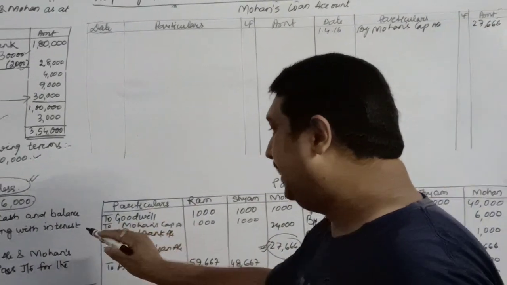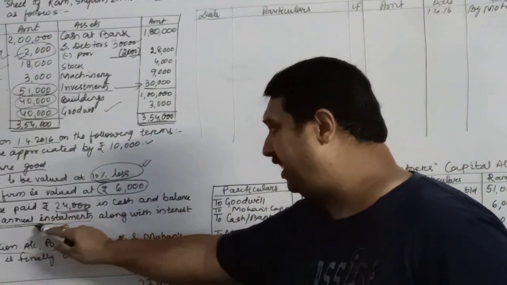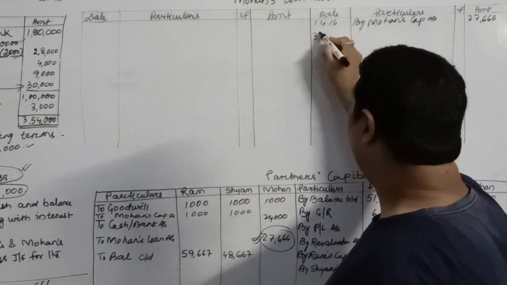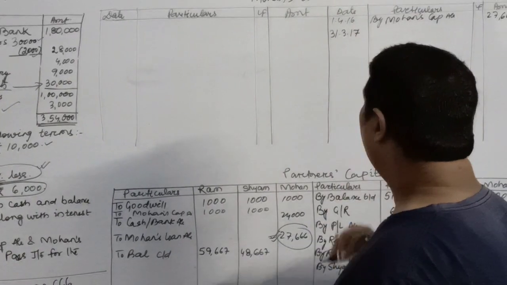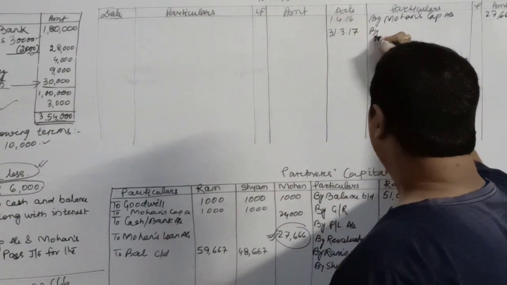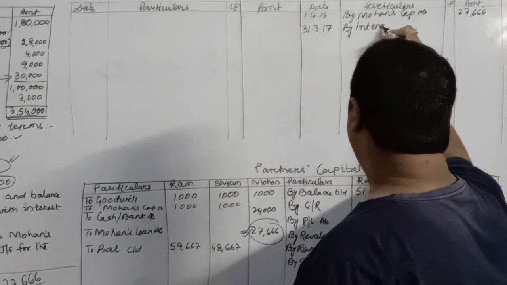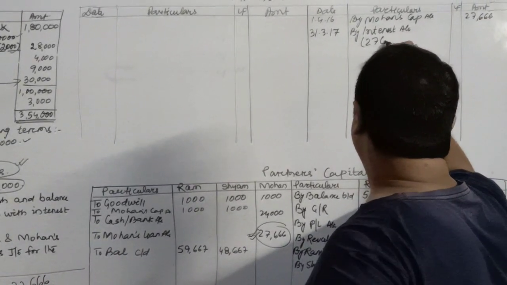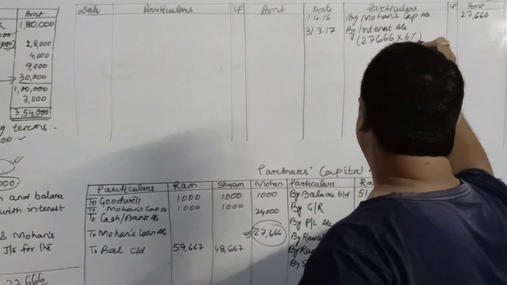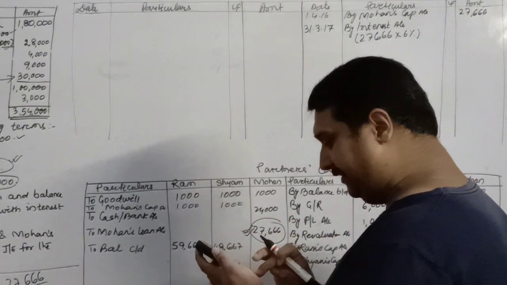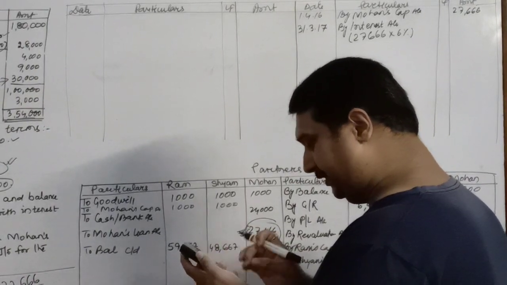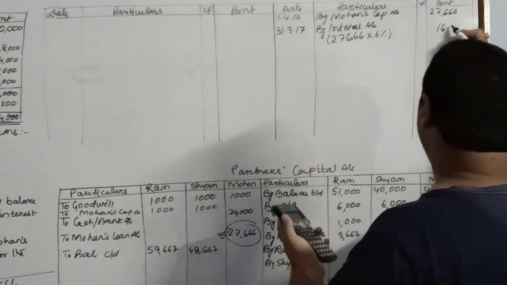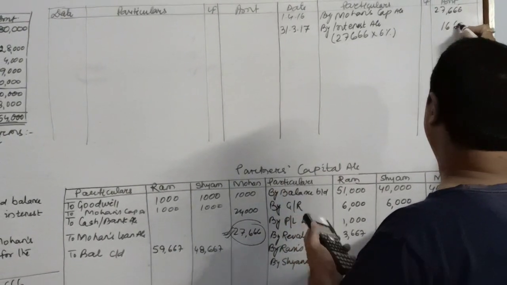Since it is an annual installment, you will be calculating interest for the entire year. The year will get completed on 31st March 2017. Till here you will calculate interest on the balance amount. How much is the balance amount right now? 27,666 into 6%. It will be 1659.96, so I'll make it 1660.